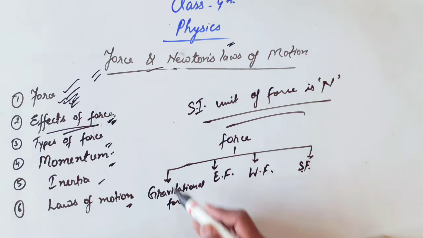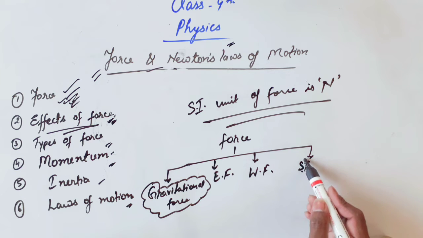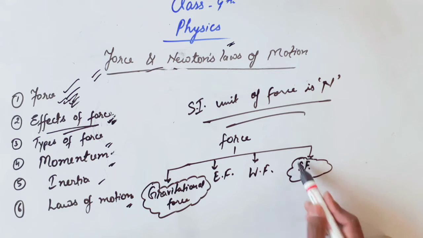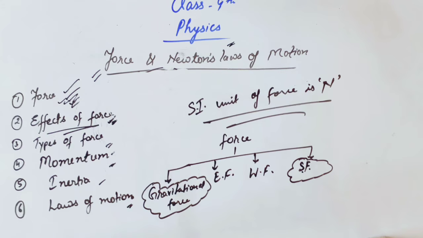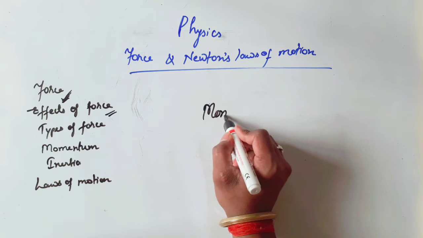The weakest force of our universe is gravitational force, and the strongest force of the universe is strong nuclear force. Now, what do you mean by momentum?